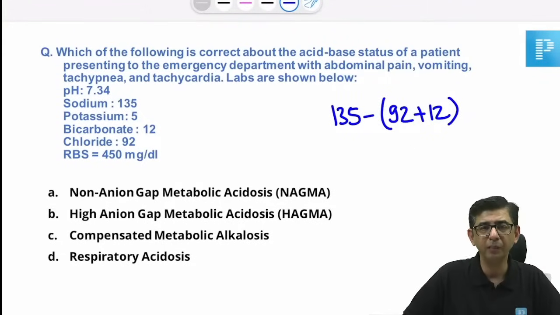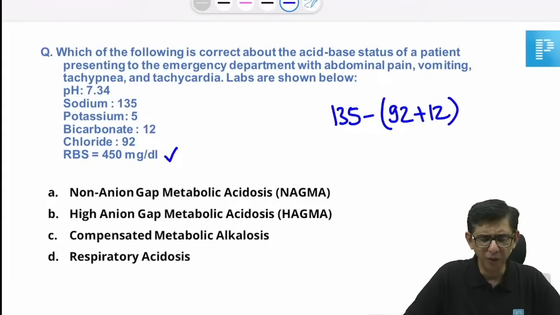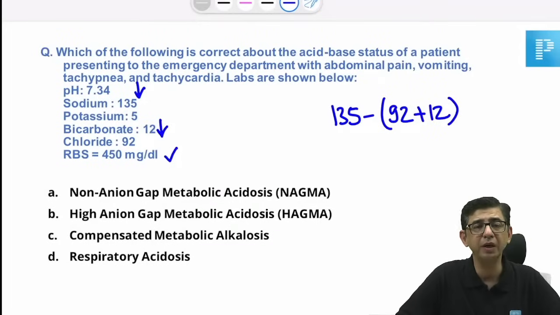This is going to be a HAGMA, a high anion gap metabolic acidosis. And that's because this chap is having elevated blood sugar. So I knew that it's going to be diabetic ketoacidosis only because the pH is low. Just let me know if the arrows are going in the same direction again for pH and bicarbonate. Any discrepancies in that?